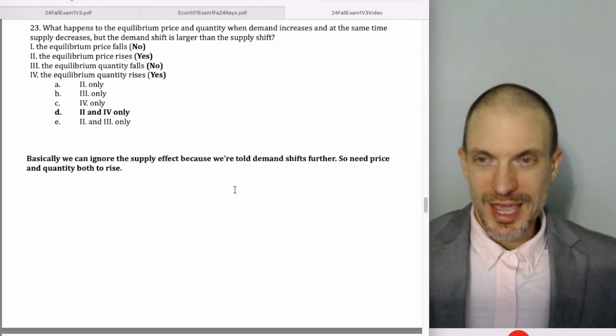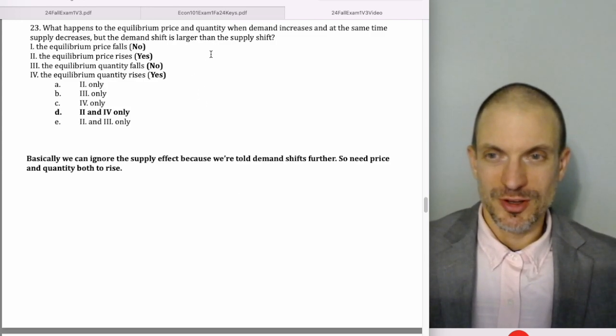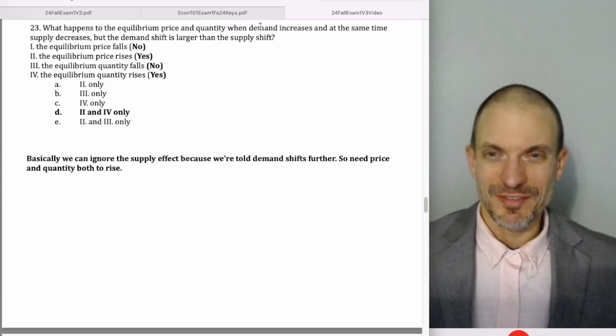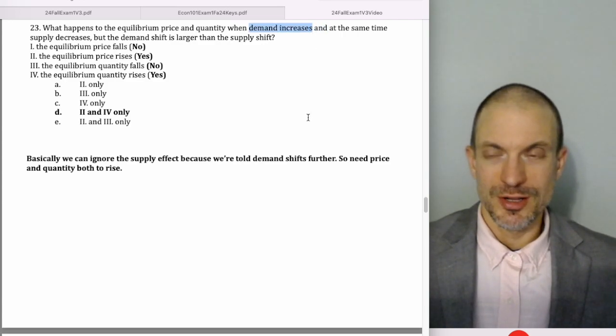What happens to the equilibrium price and quantity when demand increases and at the same time supply decreases, but the demand shift is larger than the supply shift? Okay, so if demand shift is larger than the supply shift, I can forget about the supply shift. So now I just have to pay attention to what's happening in demand. Demand increases, so I need price and quantity to rise.